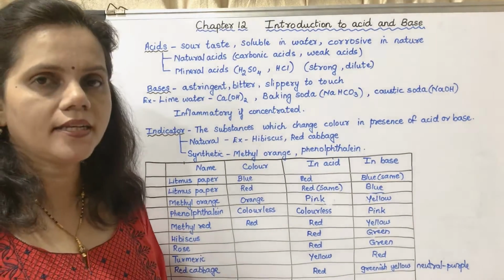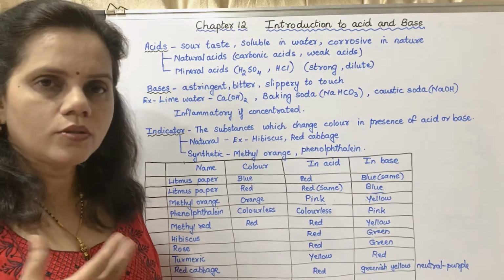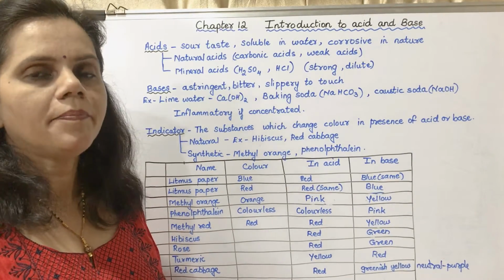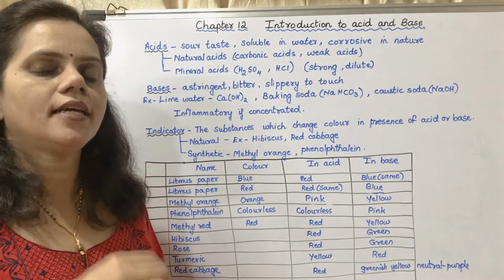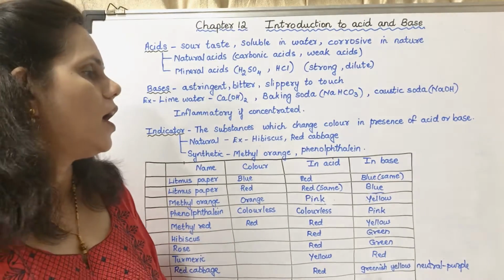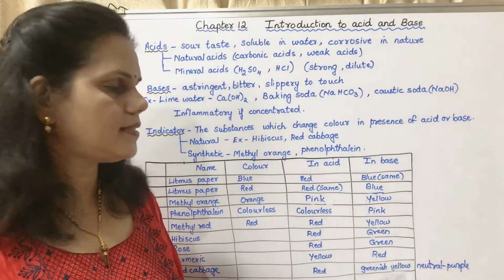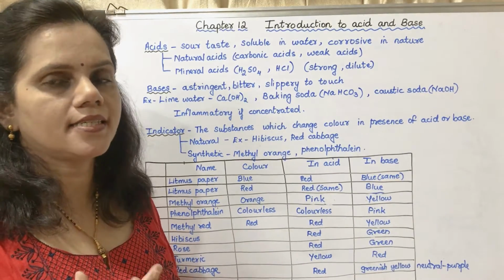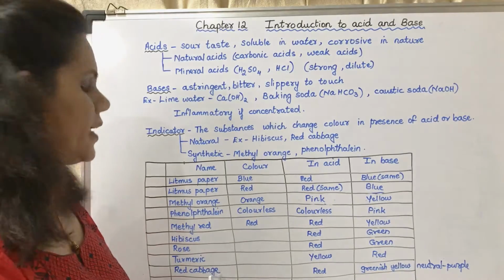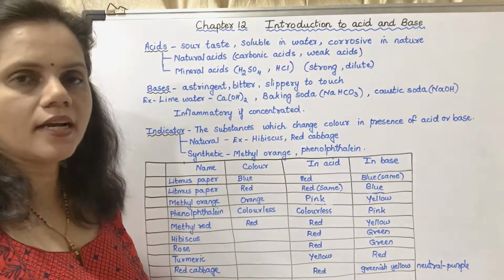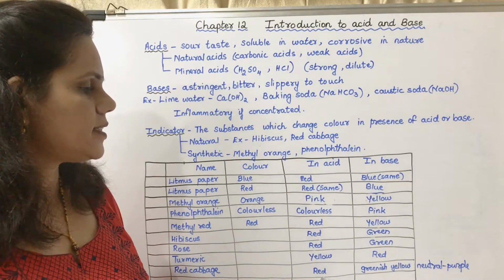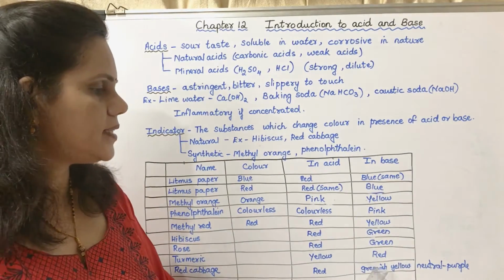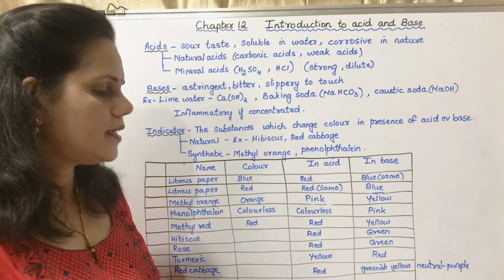Turmeric, haldi. Okay, turmeric, you know that it is yellow in color, but if you add it to an acid, its yellow color is maintained, and if you add it to a base, it turns red. Red cabbage is originally purple in color. Neutrally it is purple, but in acidic conditions it is red, and in basic conditions it is greenish yellow.